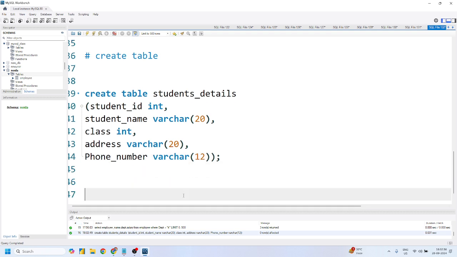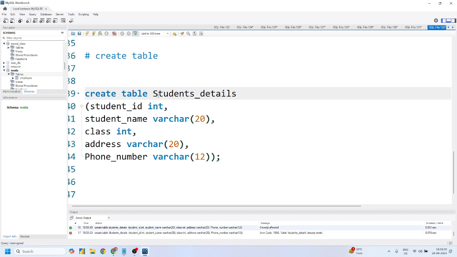And again, if you have created a table which is students detail, now you cannot create a table with the same name. The same name does not mean that you can just simply change this. Because you know that SQL is case insensitive, it is considered the same. Yes or no? Students detail, whether it is capital or small, it is considered to be the same. Mohit, can I say this? If I just run this, it will give me the error, right? That error is students detail already exists. Pradeep sir, any doubt? No.